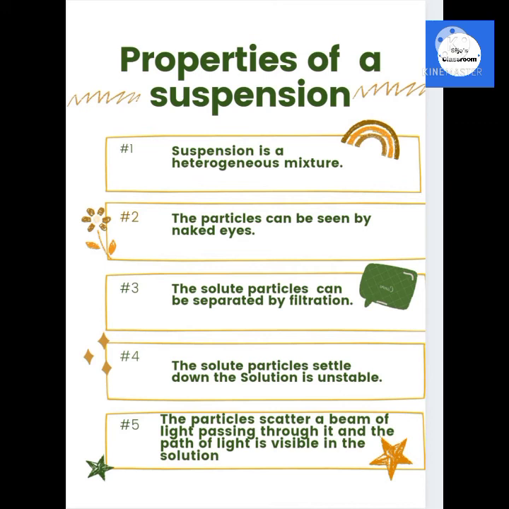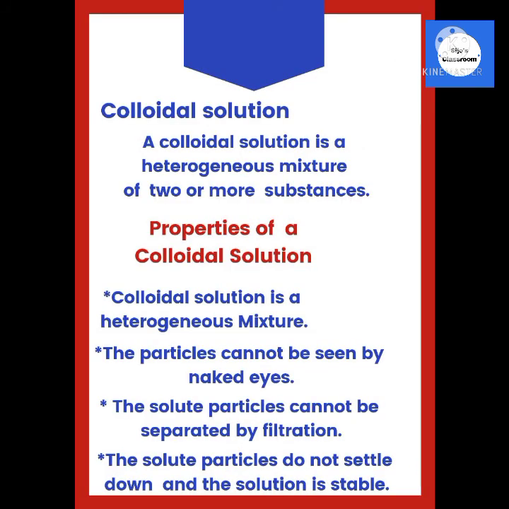Third point, the solute particles can be separated by filtration. Fourth point, the solute particles settle down, the solution is unstable. And fifth one, the particles scatter a beam of light passing through it, and the path of light is visible in the solution.